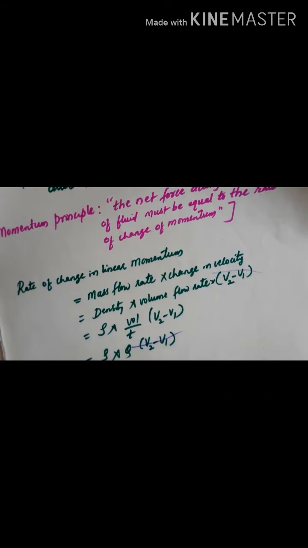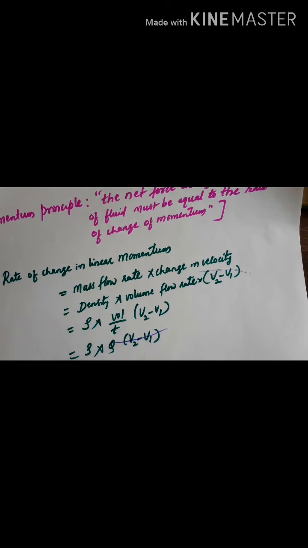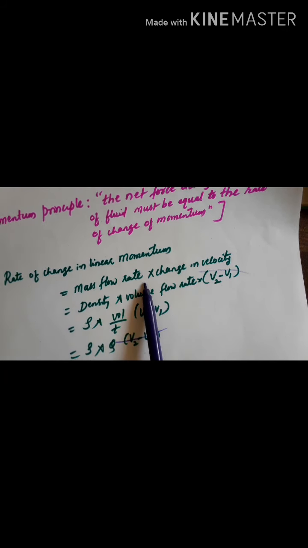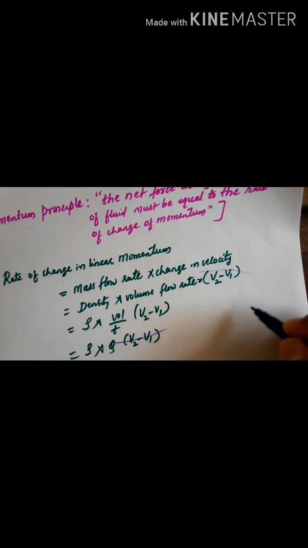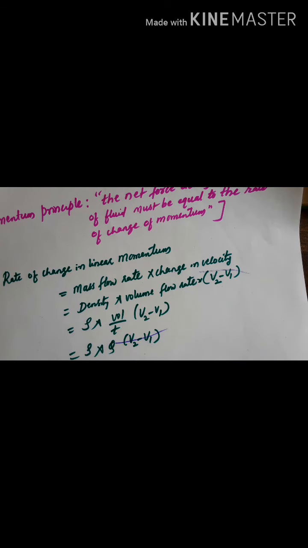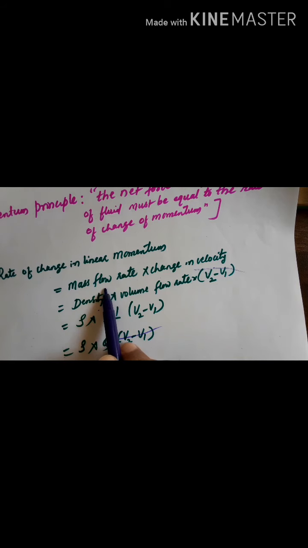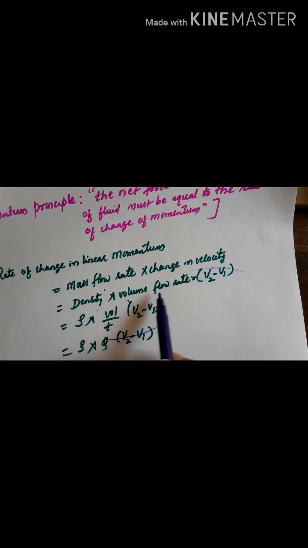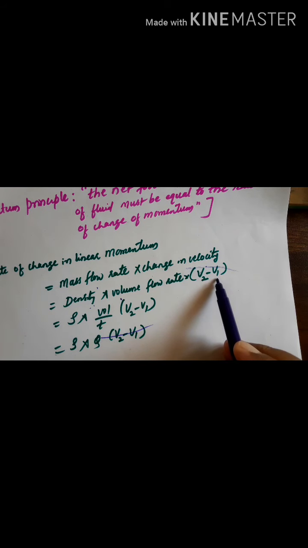So what do you mean by rate of change of momentum? The rate of change of linear momentum is nothing but mass flow rate into velocity. Because momentum is equal to what? Mass into velocity. That is mass flow rate into change in velocity. Then the mass flow rate can be written as density into volume flow rate. Then final velocity minus initial velocity, V2 minus V1.